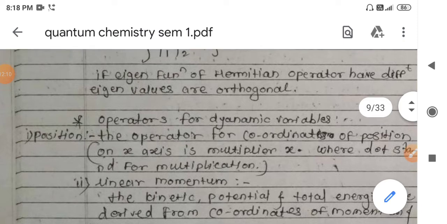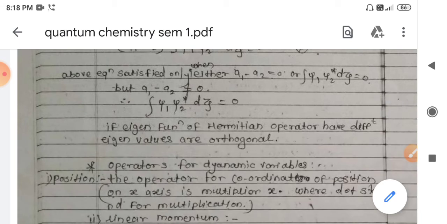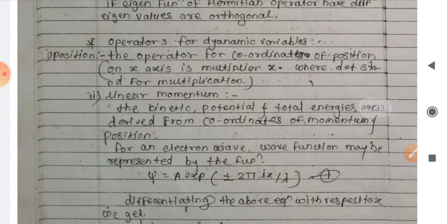Okay, up to here we have seen the various operations that are carried out on the operator, and what the various conditions are, that is the linear and the Hermitian nature of the operators. We have proved that the eigenvalues of a Hermitian operator are real, and also we have seen that a Hermitian operator having two different wave functions with two different eigenvalues are orthogonal to each other, okay. So we have seen those two proofs also.